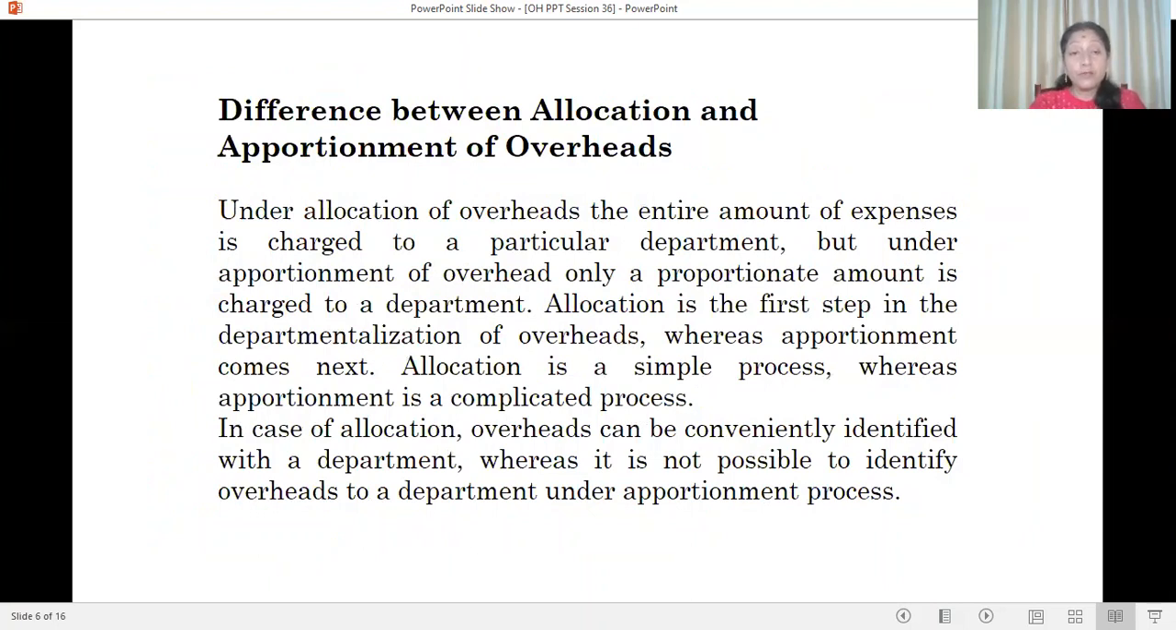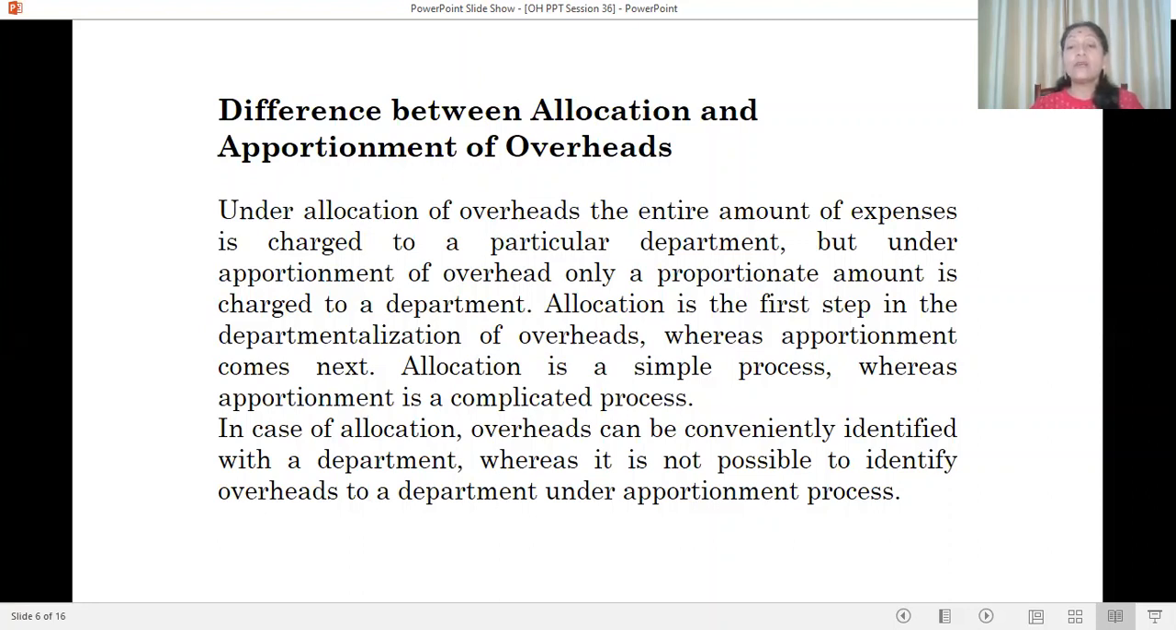Here we are going to see the differences between allocation and apportionment of overheads. Under allocation of overheads, the entire amount of expenses is charged to a particular department. If there is department A, we can easily allocate the same expenses to department A. But under apportionment of overheads, only a proportionate amount is charged to a department.